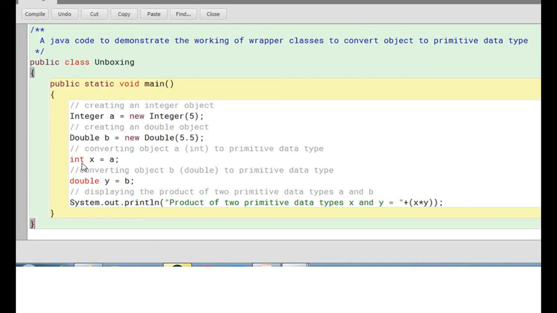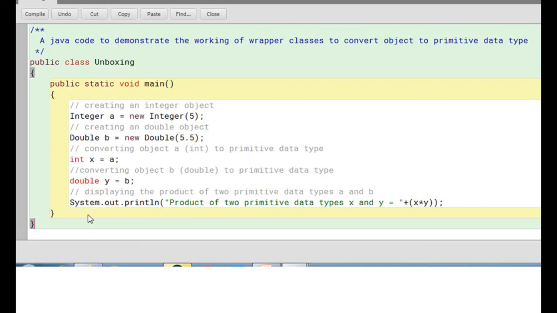So when you convert an object to a primitive data type, this is called unboxing. double y is equal to B. B, you had 5.5. This object is being stored in a primitive data type called y. So right now x and y are the two primitive data types.